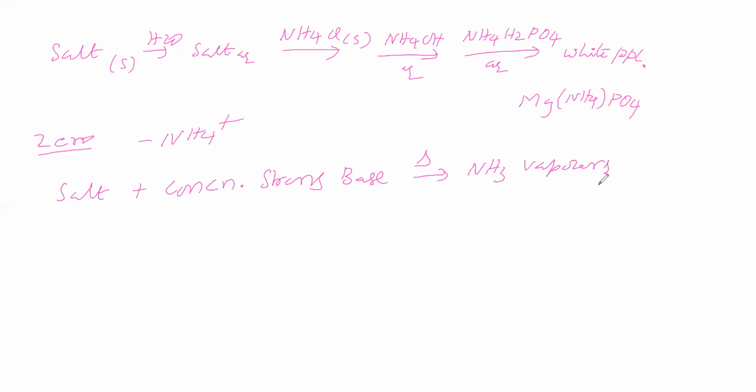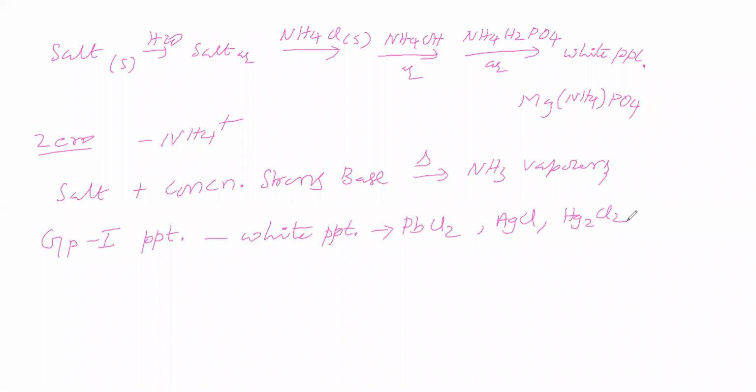Now first we will discuss group 1. Group 1 precipitate is a white precipitate. What are the possible group 1 cations? One possibility is lead, Pb2+, that precipitates as PbCl2. Another possibility is Ag+, that precipitates as AgCl. Another is mercurous ion Hg2 2+, that precipitates as Hg2Cl2. These are the possibilities in group 1.